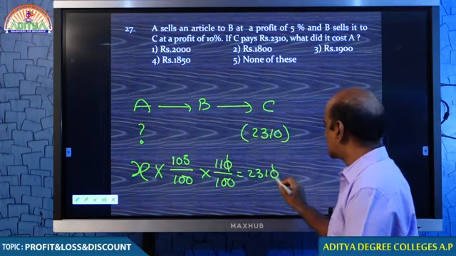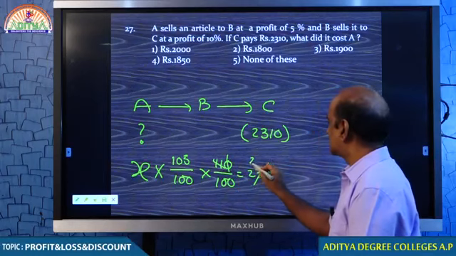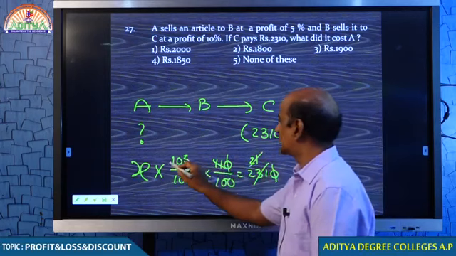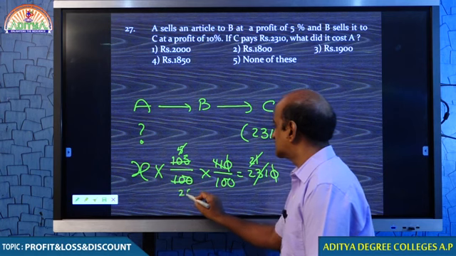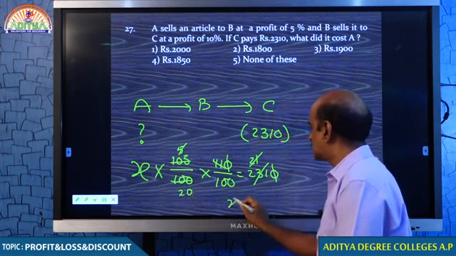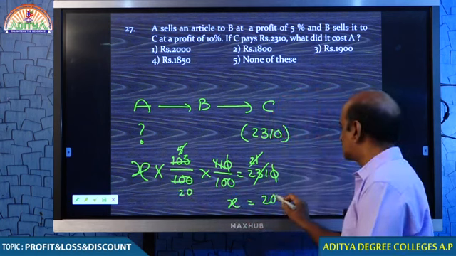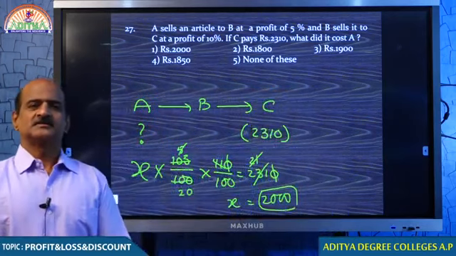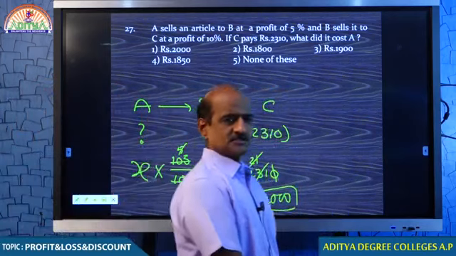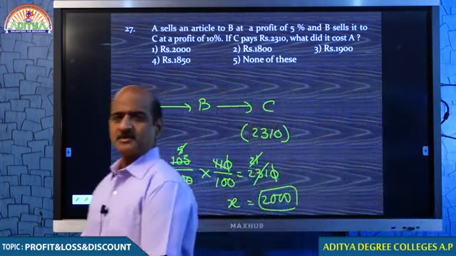Cancel the zeros, 11 you cancel for 21 times, and 21 you can cancel for 5 times, 5 20 times, 20 into 100, 2000. X is equal to 2000. Therefore, X is equal to 2000. Comfortable? Please note this point, my dear students.